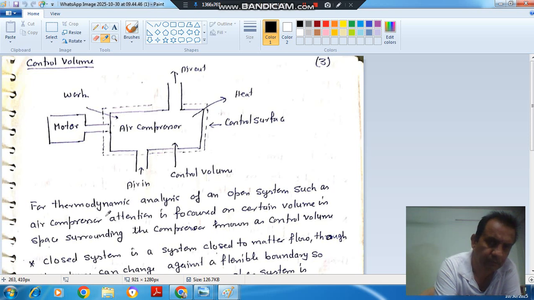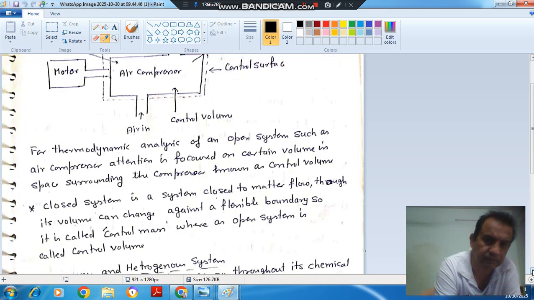For thermodynamics also, in an open system such as an air compressor, attention is focused on a certain volume in space surrounding the compressor, known as control volume. It can be a compressor, it can be a turbine, it can be anything, but this is your control volume upon which attention is focused, and it generally refers to an open system.